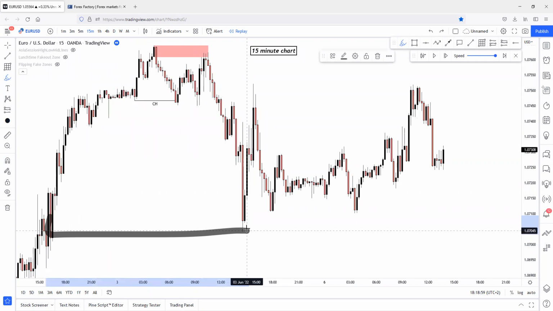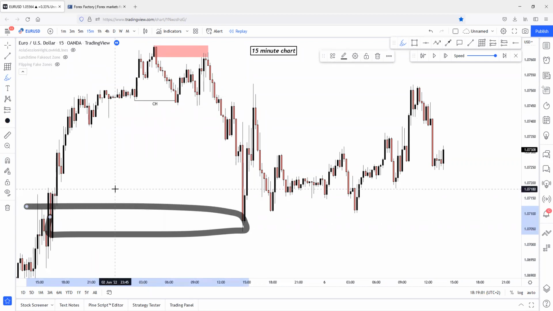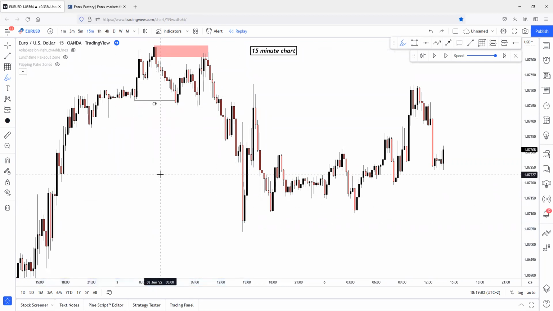Maybe there was a 5-minute demand zone at this step. And yeah, price just reacts on some sort of demand zone. We will be able to see on the 5-minute chart if there was any valuable demand reaction. But this demand reaction has reversed price to the upside.